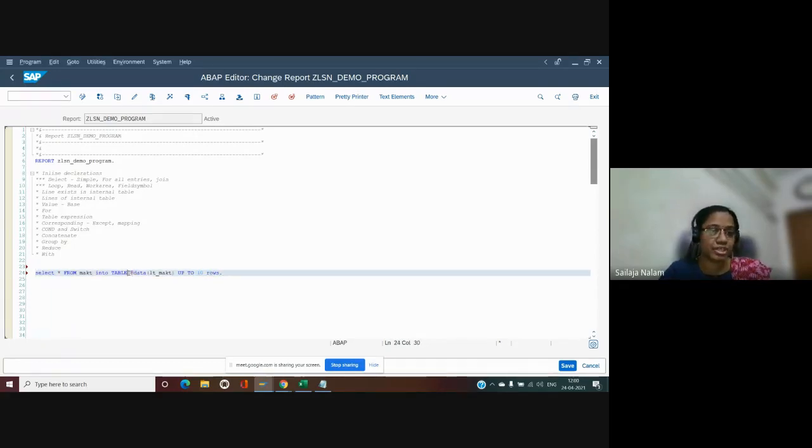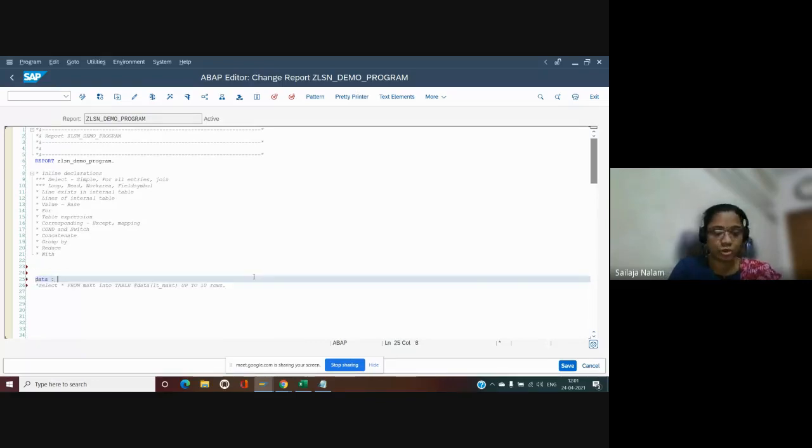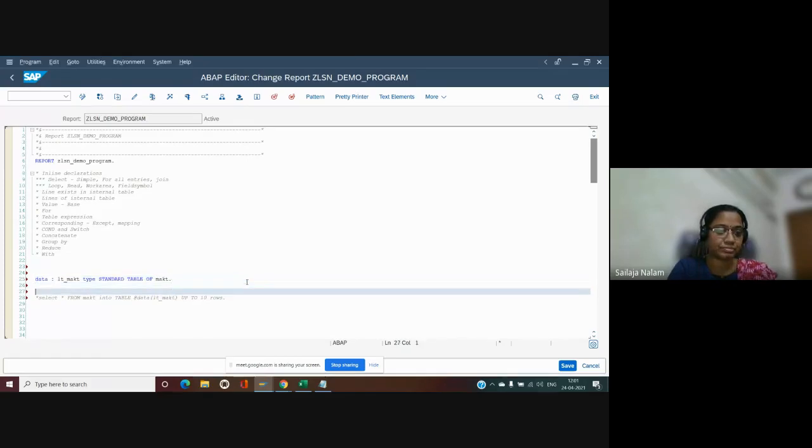You see that there is a new keyword which I have given, DATA, and I'm giving the name of the internal table. How exactly does it look in case of the older ones? What we do is, let me do with data declaration, DATA lt_makt TYPE STANDARD TABLE OF makt. SELECT * FROM makt INTO TABLE lt_makt UP TO 10 ROWS.